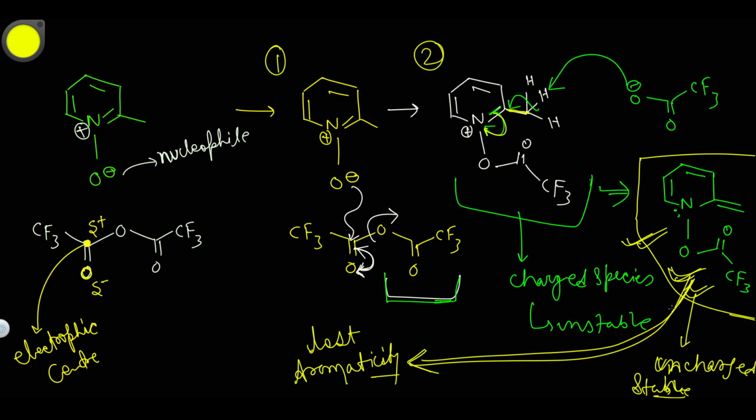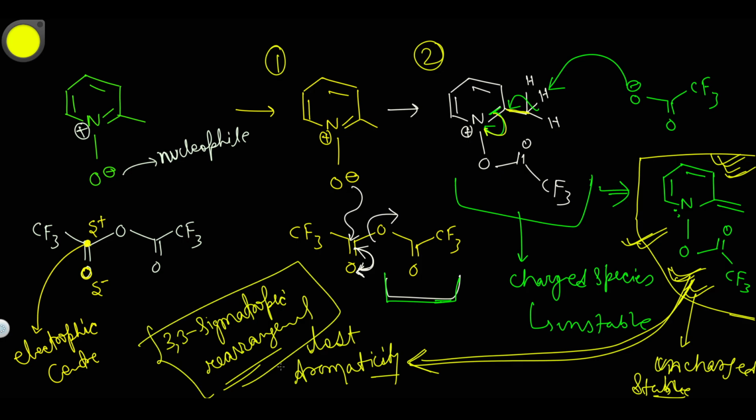To restore the aromaticity, a rearrangement will happen, and that rearrangement is called the 3,3 sigmatropic rearrangement. The 3,3 sigmatropic rearrangement happens to restore the aromaticity. So how does this happen? Let me show you.